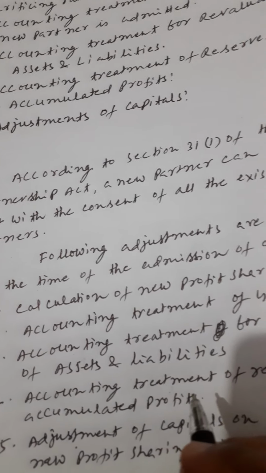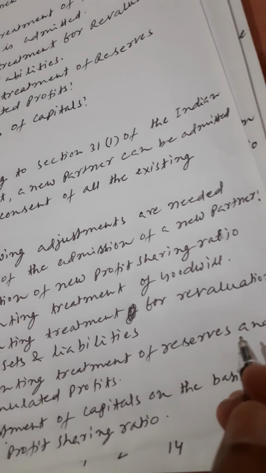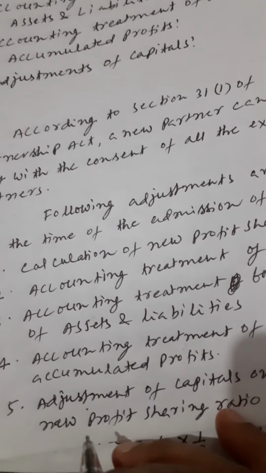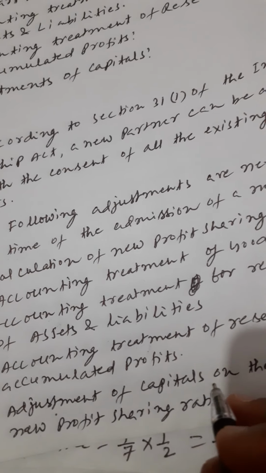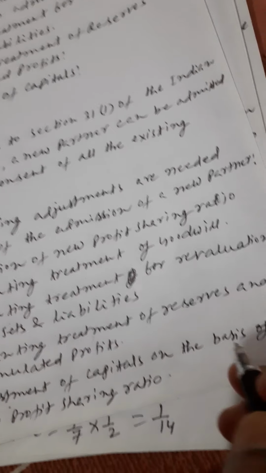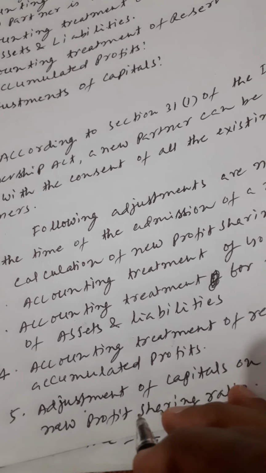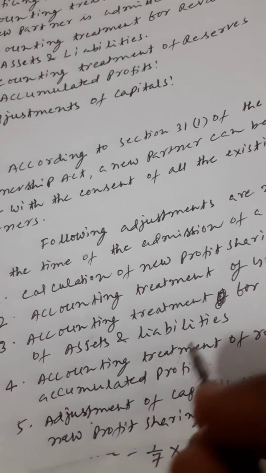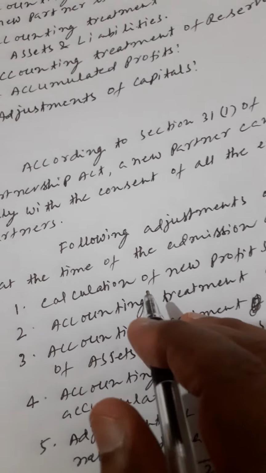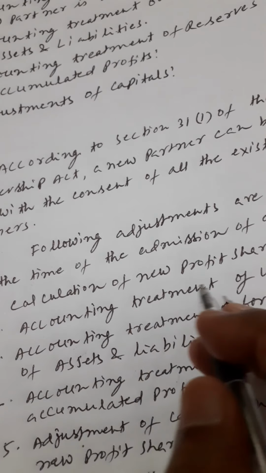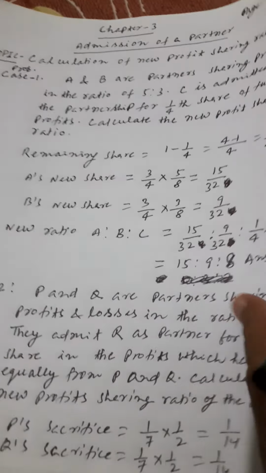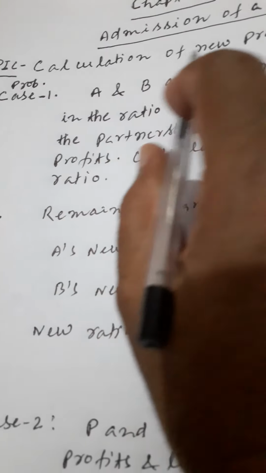Fourth, accounting treatment of reserves and accumulated profits. Fifth, adjustment of capitals on the basis of new profit sharing ratio. Now, we shall discuss the first adjustment, calculation of new profit sharing ratio.